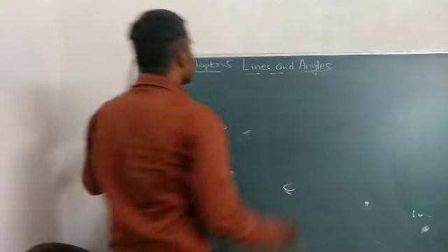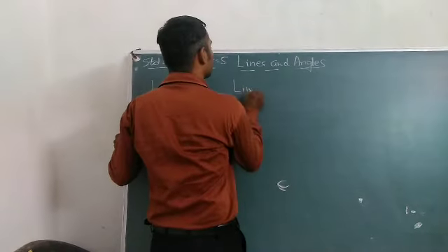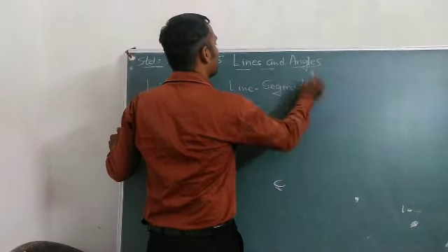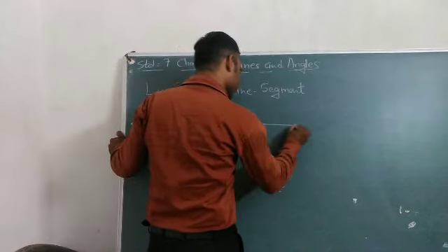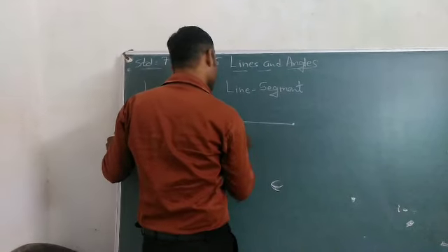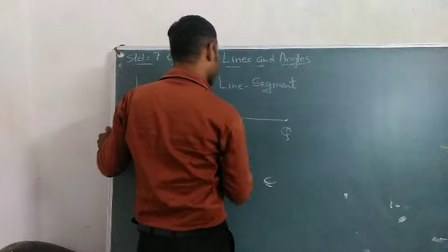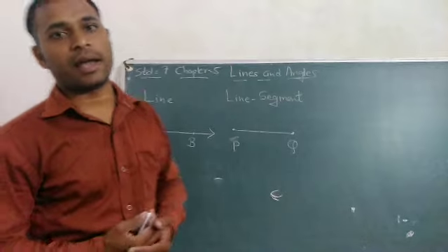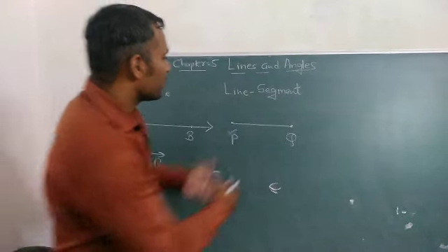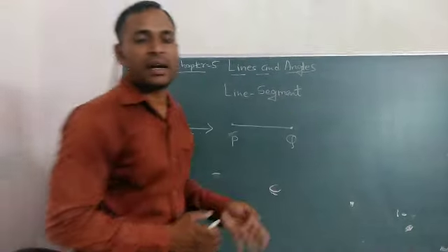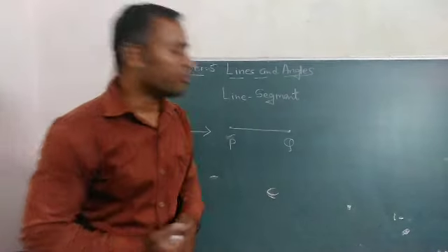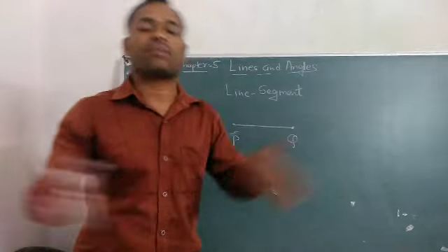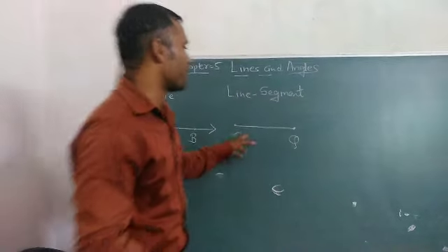Now our next topic is line segment. This is your line segment, which is finite, and you can measure it. But a line you cannot measure because it is infinite, and this is finite.